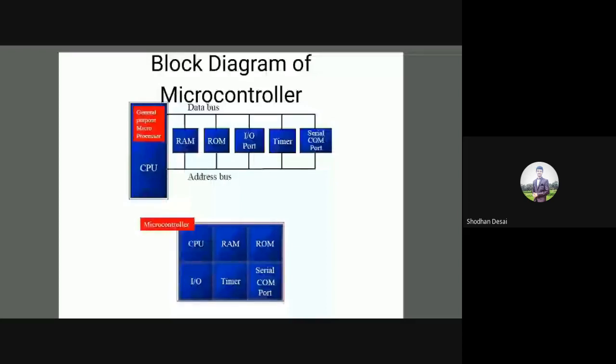The bottom one is the microcontroller, in which the CPU, RAM, ROM, IO port, timer, serial communication port, all are present on a single IC, on a single chip. We need not add RAM, ROM, and other blocks to CPU. All these are present on a single IC, on a single chip. Hence, the microcontroller is called a true computer on a chip.